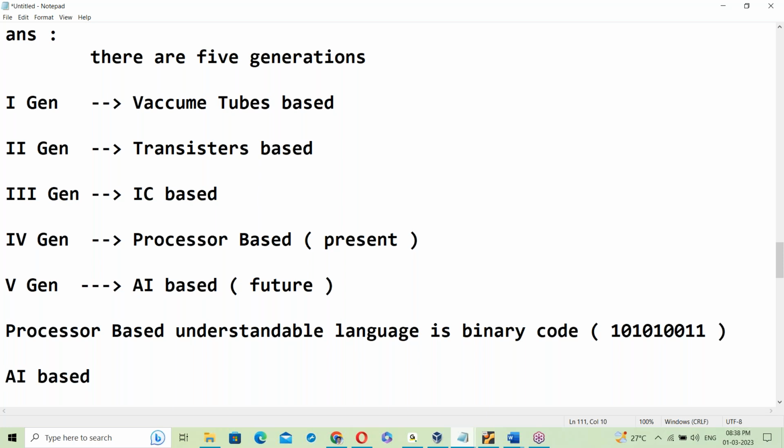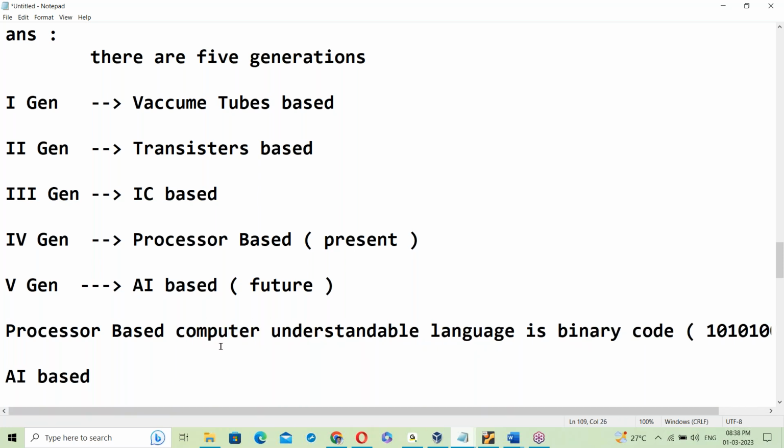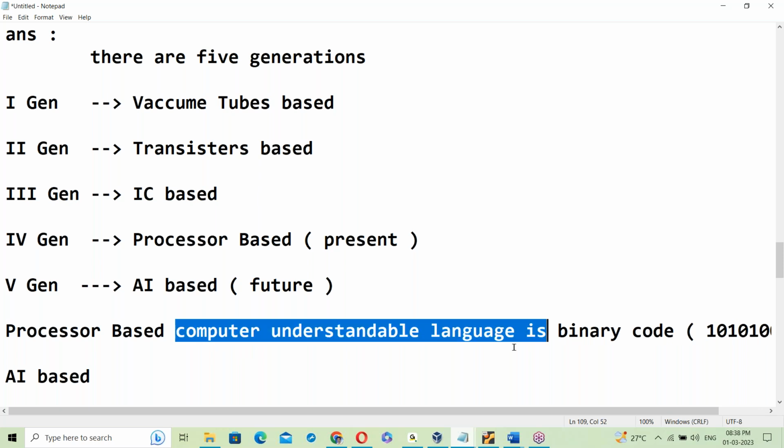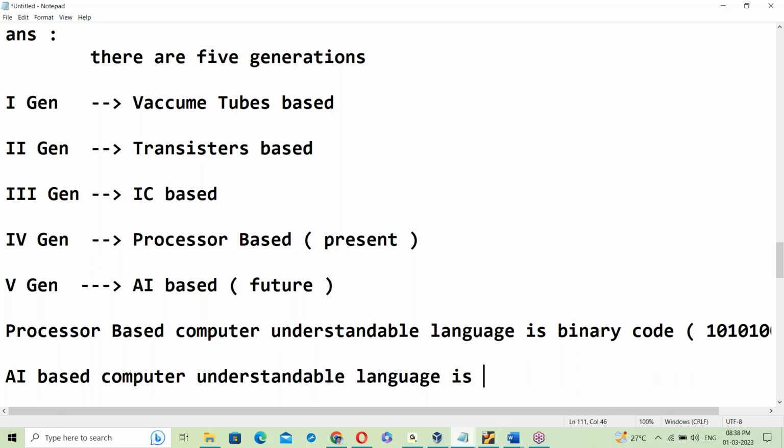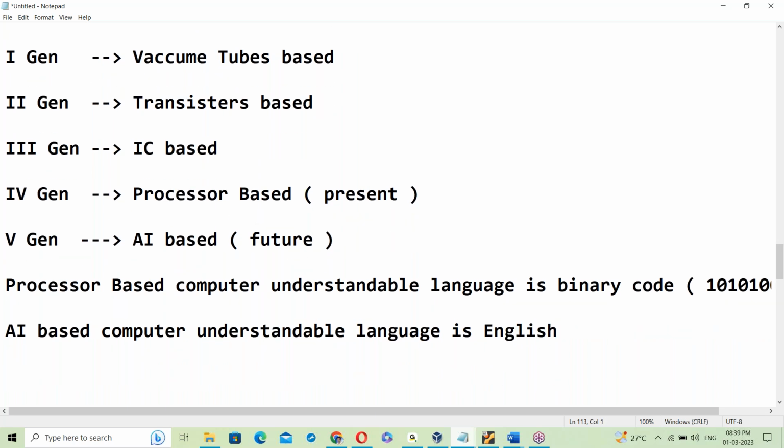Processor based computer understandable language is binary code. What is AI based computer understandable language? English. It can understand our English. It works like a human being. If you say something, it can understand it.